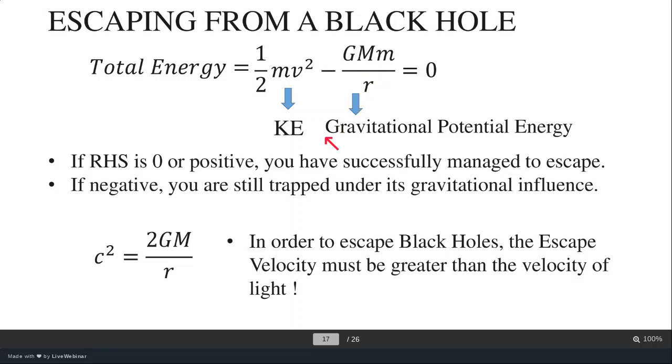But what happens in the black hole is its gravitational pull is so high that not even light can escape it. So the velocity of light is also not enough to escape it. So in order to escape a black hole, you have to travel with a velocity greater than the speed of light. So this is the basic equation for the escape velocity.